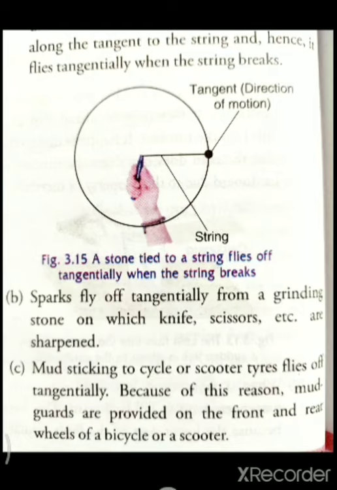On that point, by drawing the tangent we get the direction of motion, and the mud flies off along that tangential direction. Because of this reason, mud guards are provided on the front and rear wheels of a bicycle or a scooter.